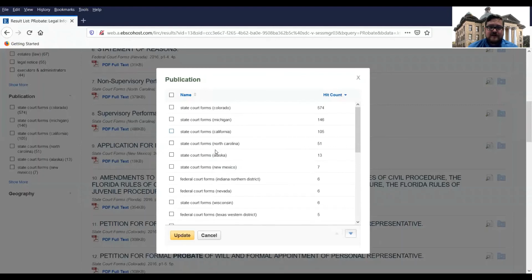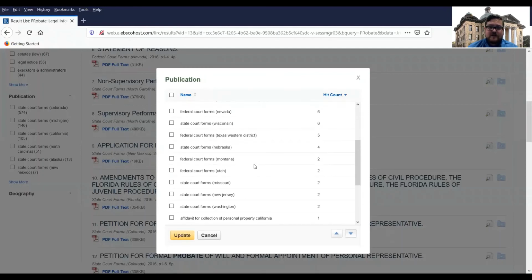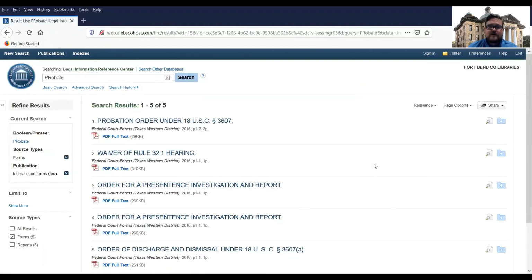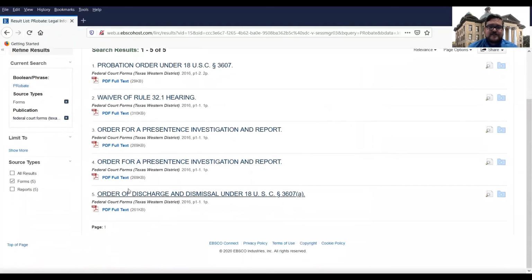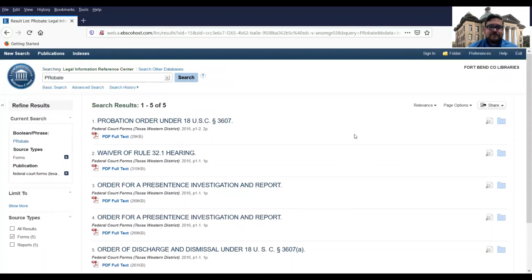But it looks like most of the other states' state court forms don't have any Texas ones on here dealing with probate, so just be aware of that. But let's click on these federal court forms. Let's see what we got. So now we're down to 5 forms. And as you can see, they're just some general orders here that may or may not apply to your case. Okay, so that's pretty much the quick look at Legal Information Reference Center.